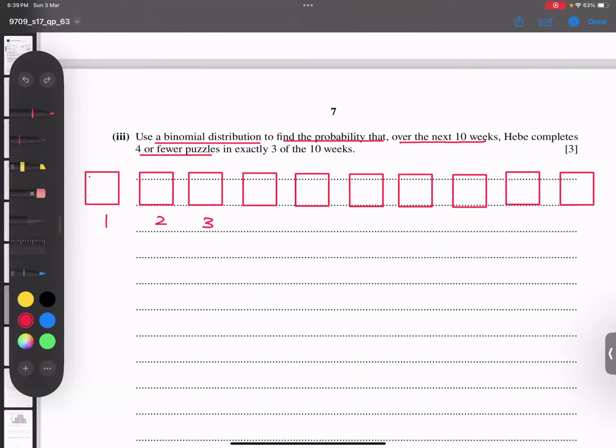So there are 7 parts. Look at it. 1, 2, 3, 4, 5, 6, and 7. This is week number 1. So there are 7 things inside. I think you understand what I'm saying.